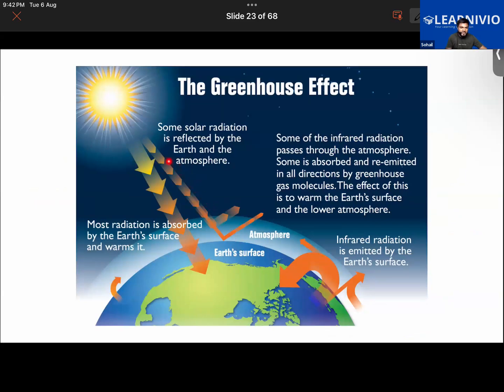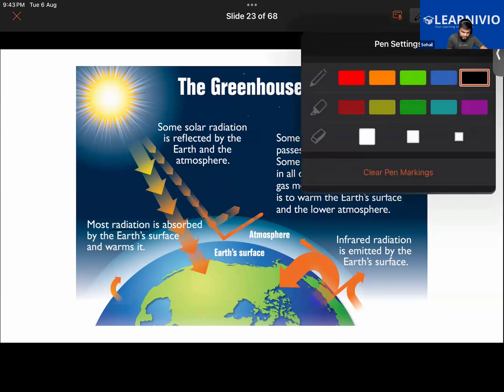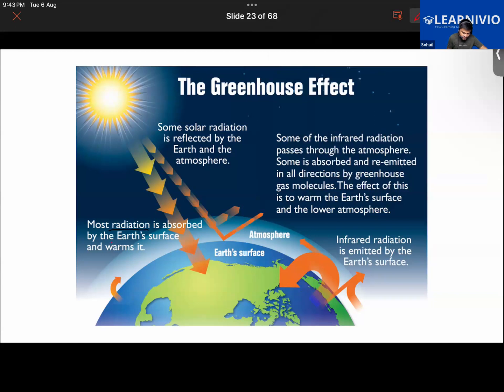Some solar radiation falling on the earth's surface will be reflected back into the atmosphere, while most of the radiation is absorbed by the earth's surface, like land and water, and keeps the earth warm.